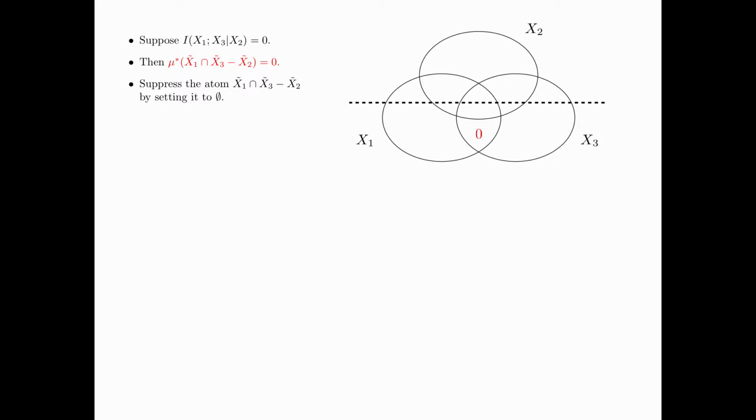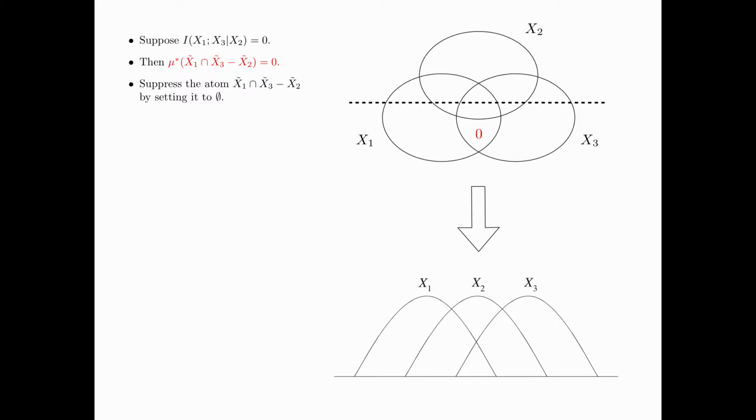This can be achieved by displaying only the upper part of the information diagram. By redrawing the upper part, we obtain the information diagram at the bottom, which consists of 3 consecutive mountains representing x1, x2, and x3.